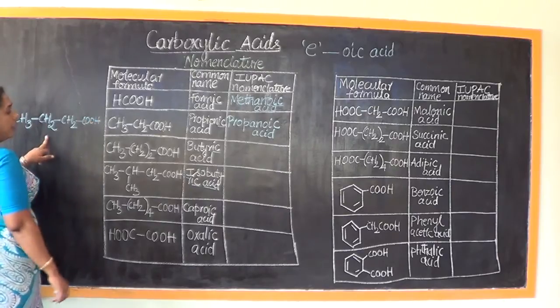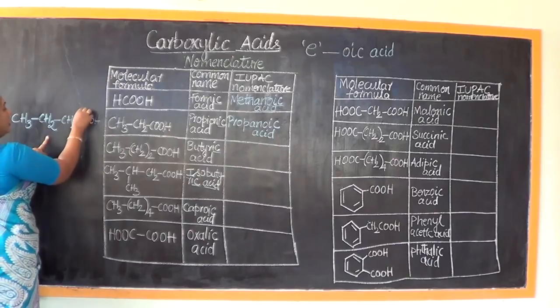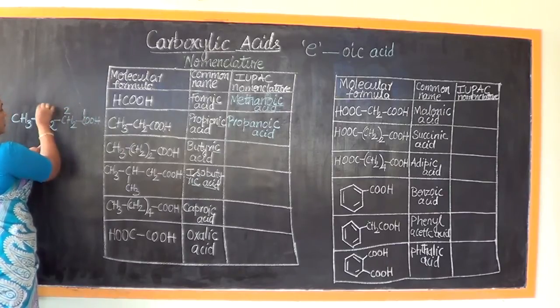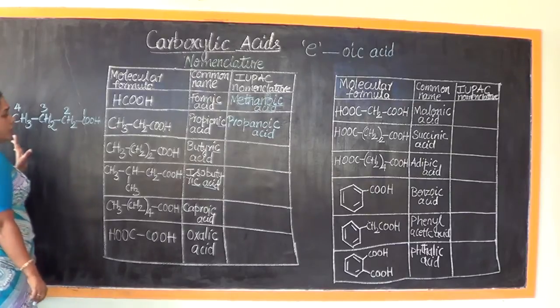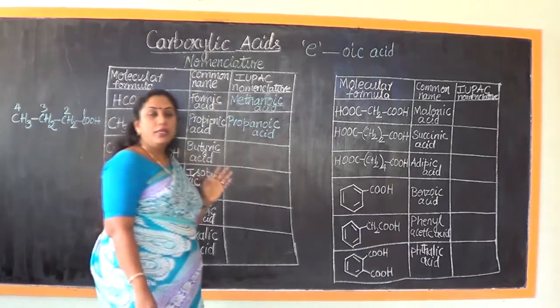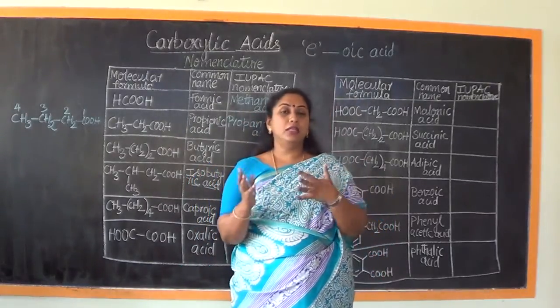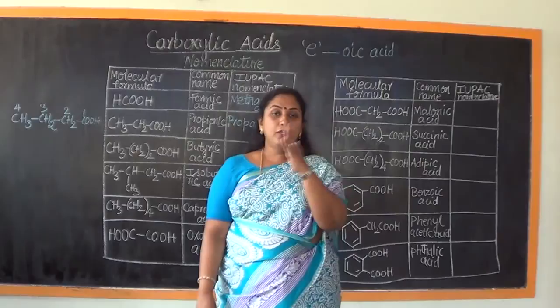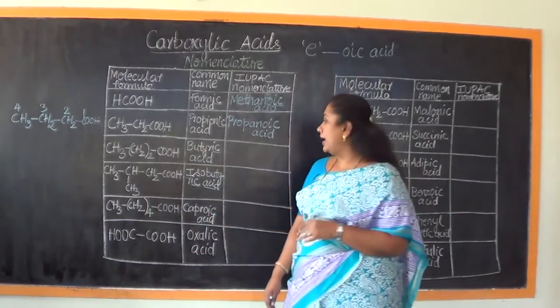This will be the expanded form of this condensed structure. How many carbon atoms do we see? 1, 2, 3, 4. There are 4 carbon atoms. So the root word to be fixed is but, and because it is saturated, I will just club it as butane. I have to replace the E of butane with OIC acid.